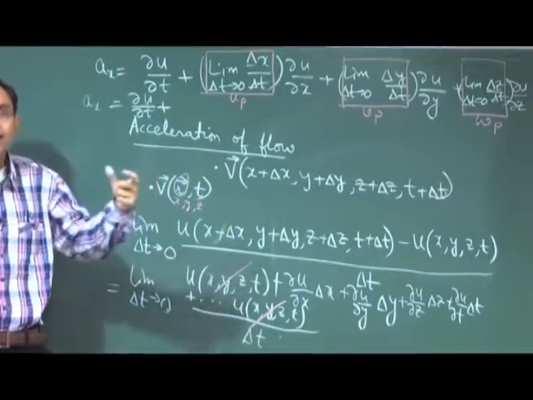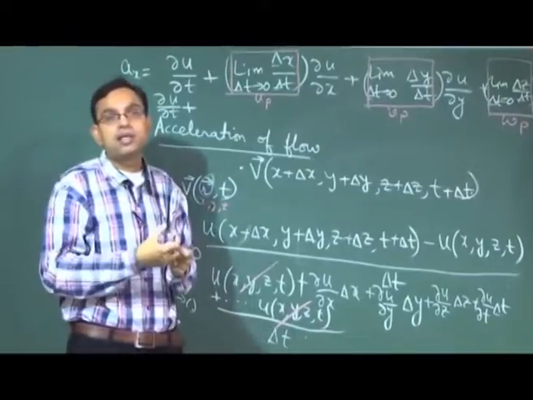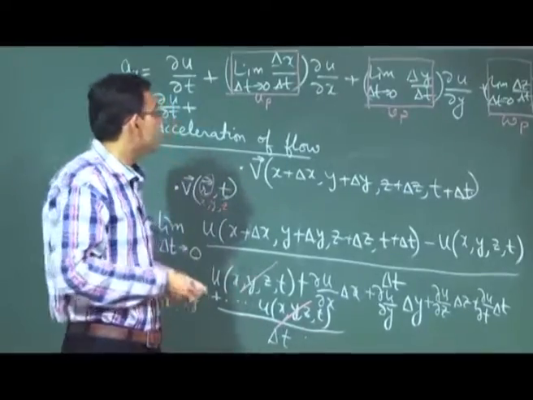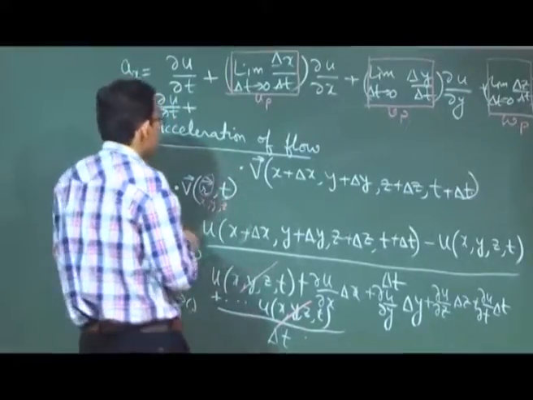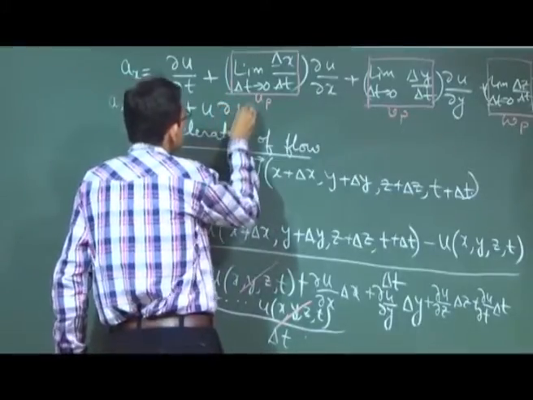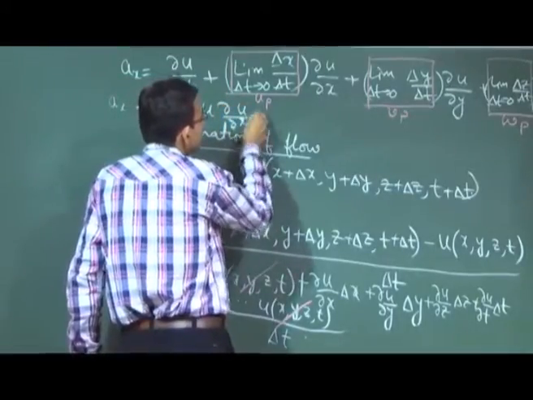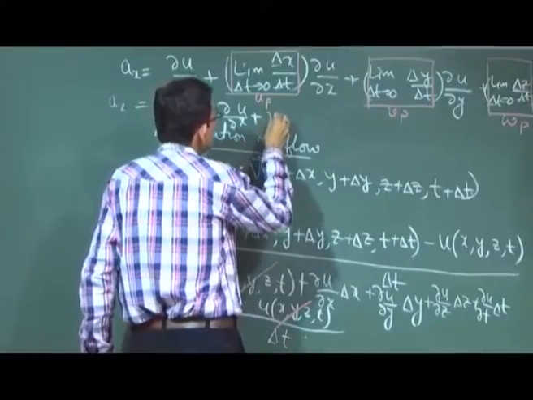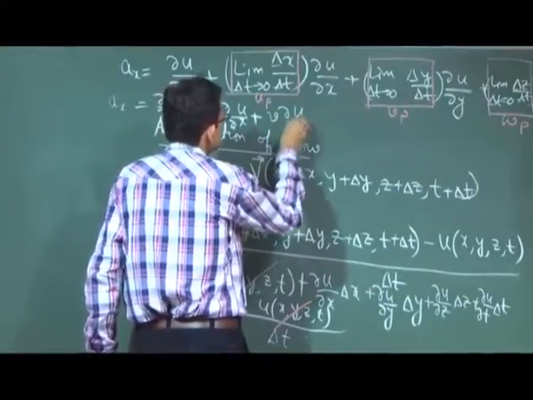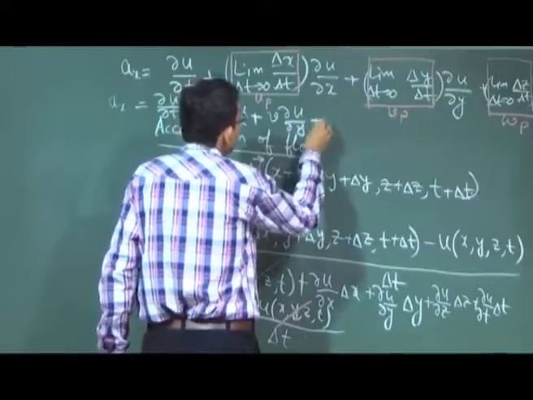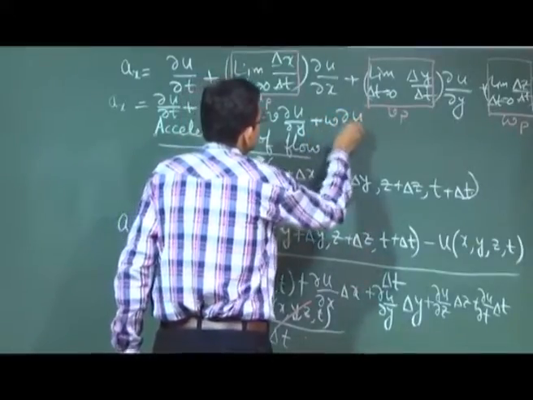So the Eulerian and Lagrangian descriptions, they are merging. Okay. So that means UP becomes U, VP becomes V, and WP becomes W.